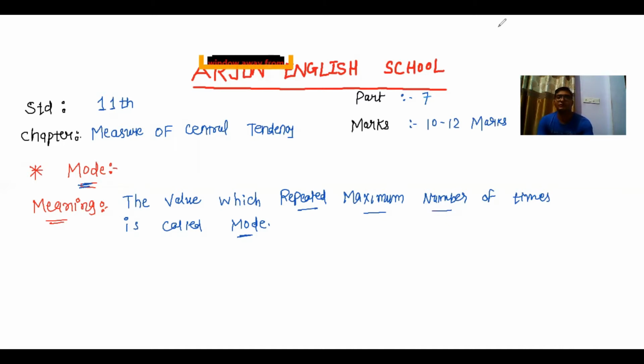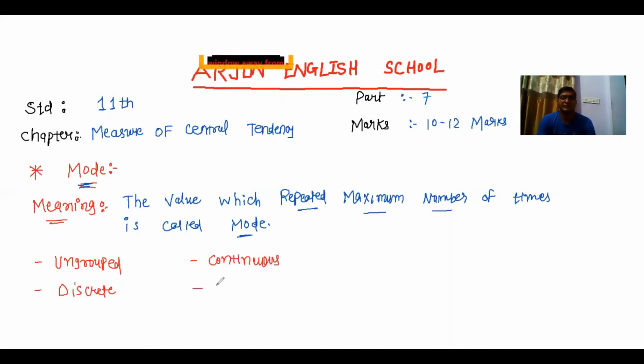But it works differently in different situations, because in ungrouped data there is a different formula. In discrete frequency distribution there is another formula. In continuous frequency distribution there is another formula.